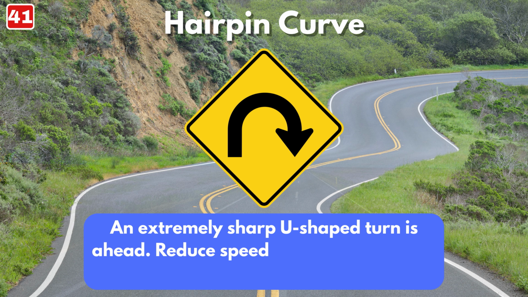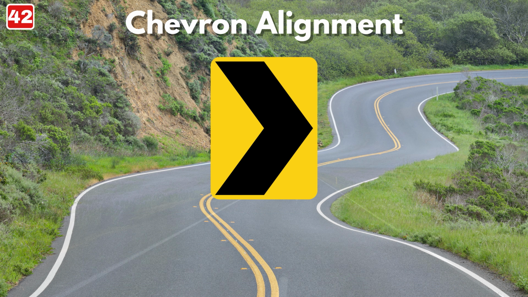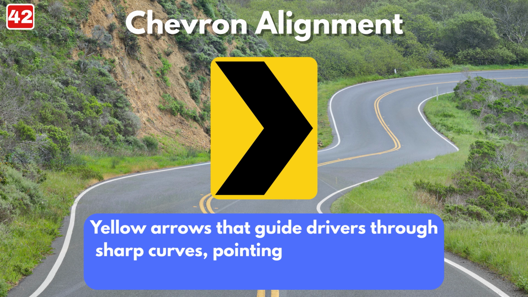Hairpin curve sign. An extremely sharp U-shaped turn is ahead. Reduce speed drastically to safely navigate the curve. Chevron alignment sign. Yellow arrows that guide drivers through sharp curves, pointing in the direction of the turn.